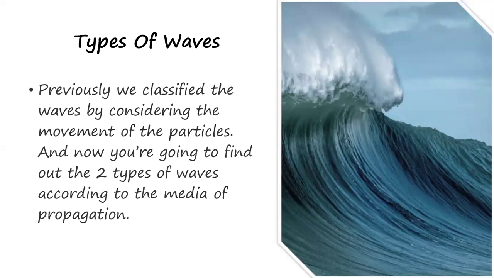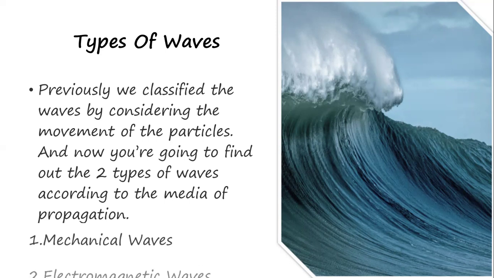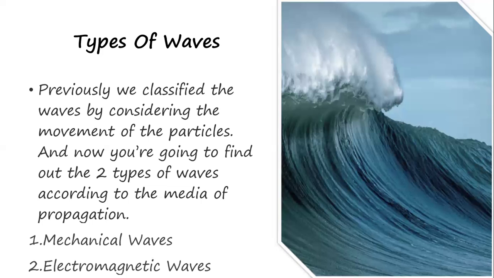Now today in this video we're going to see that you can classify the waves according to the media of propagation. So we see the media of propagation that carries the wave. You can simply classify that kind of wave. Now from there we have two of them. The first one is the mechanical wave and the second one is the electromagnetic wave. So there are two kinds of waves according to the media of propagation, the mechanical waves and the electromagnetic waves.